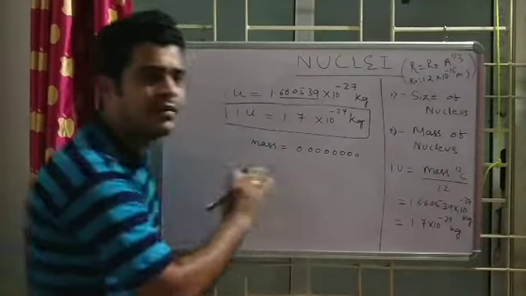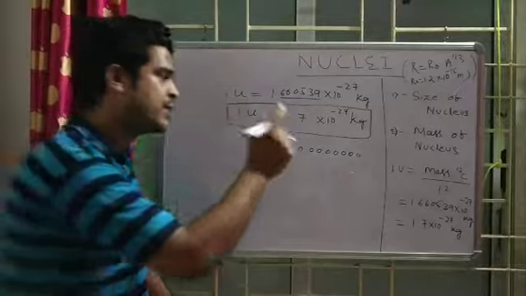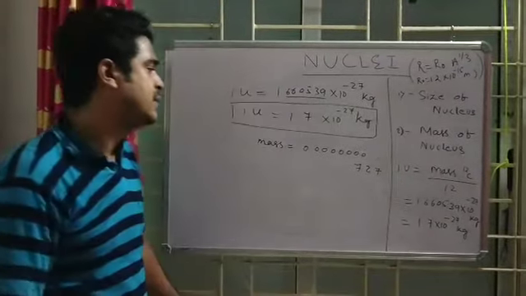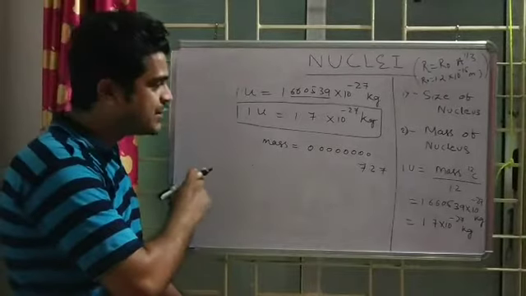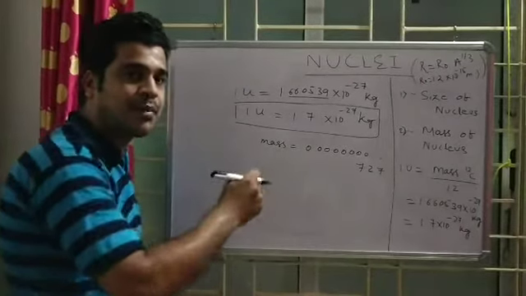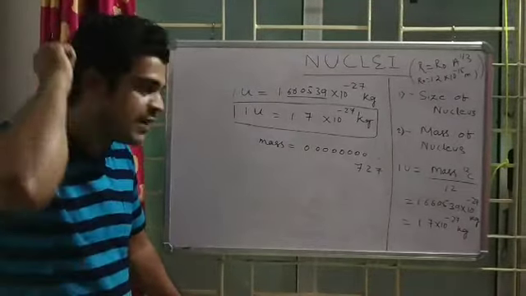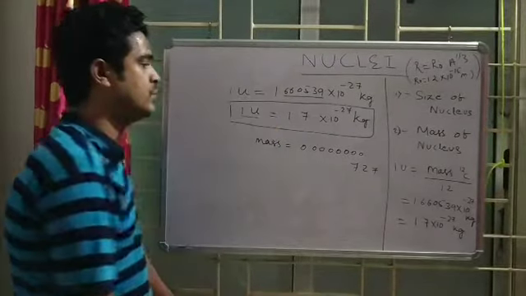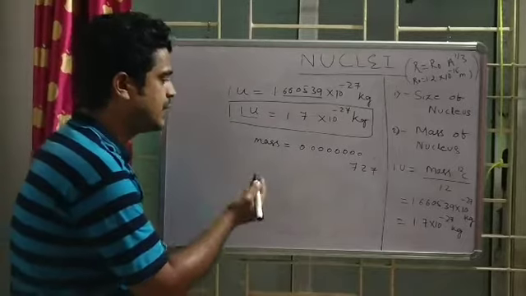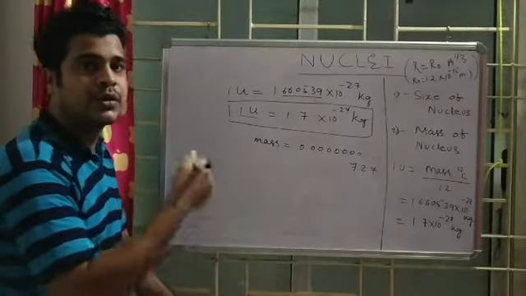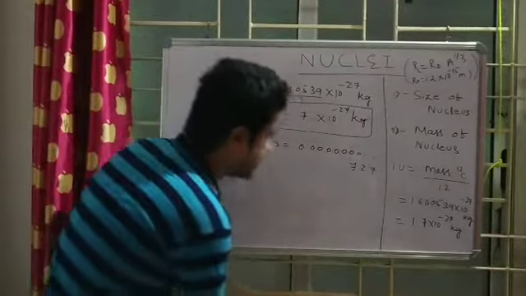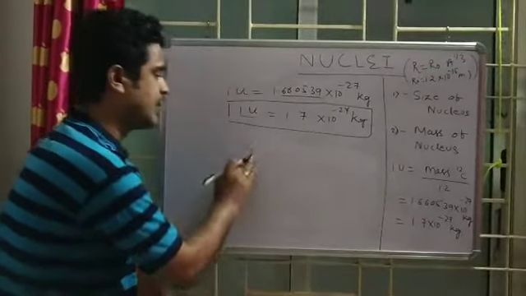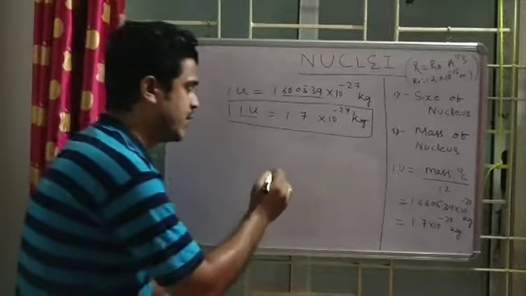it will come as 0.00000000, with 26 zeros, then some 727. So dealing with this many zeros, in gram or in kg, is becoming very difficult. So from now onwards, we'll deal in U. The mass is 1 U or 2 U or 3 U, 4 U.